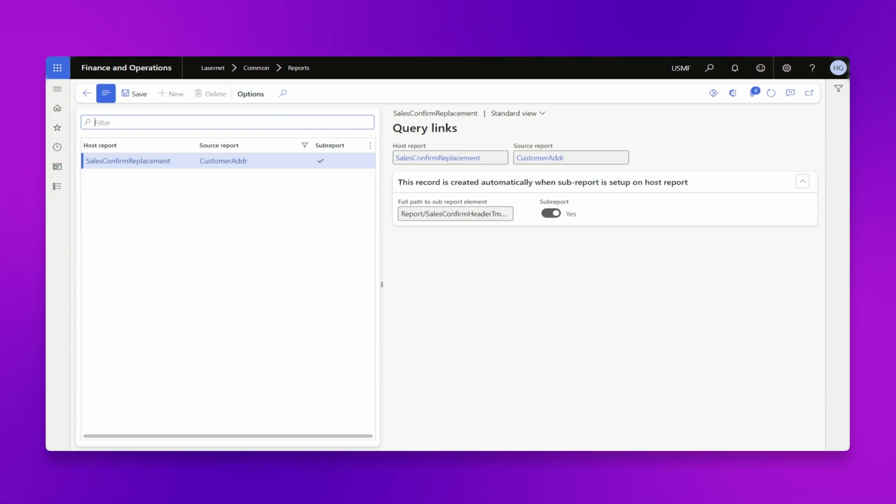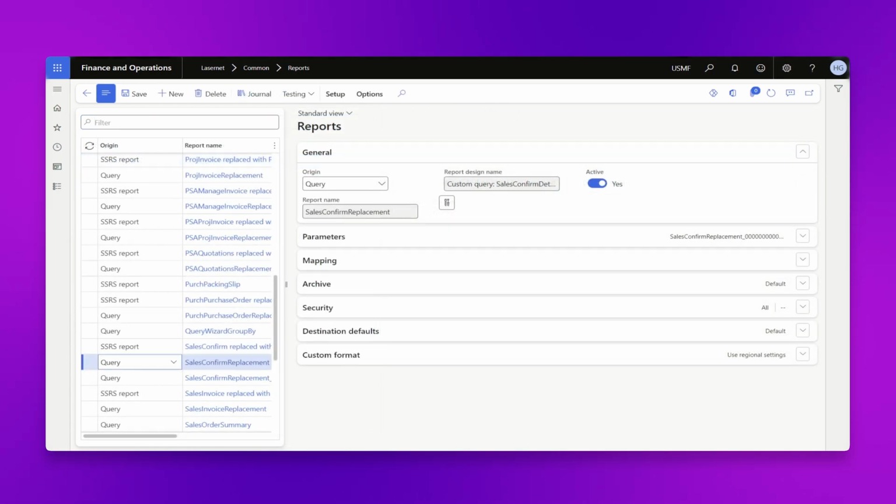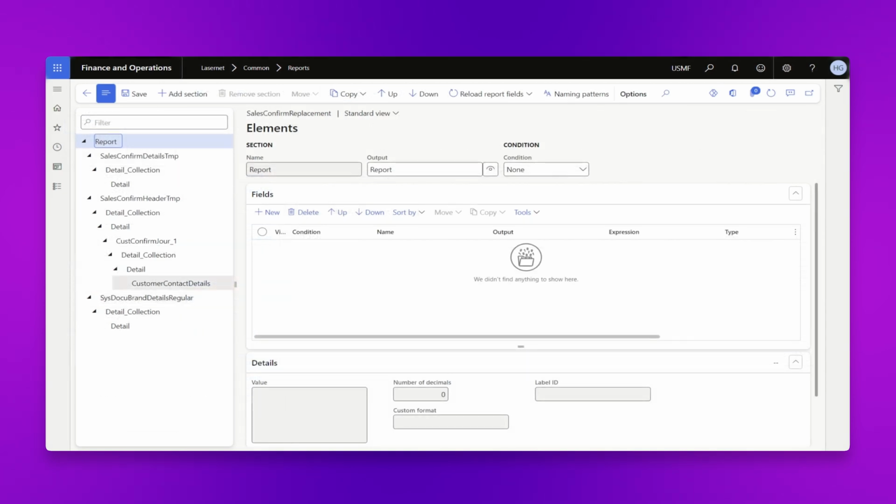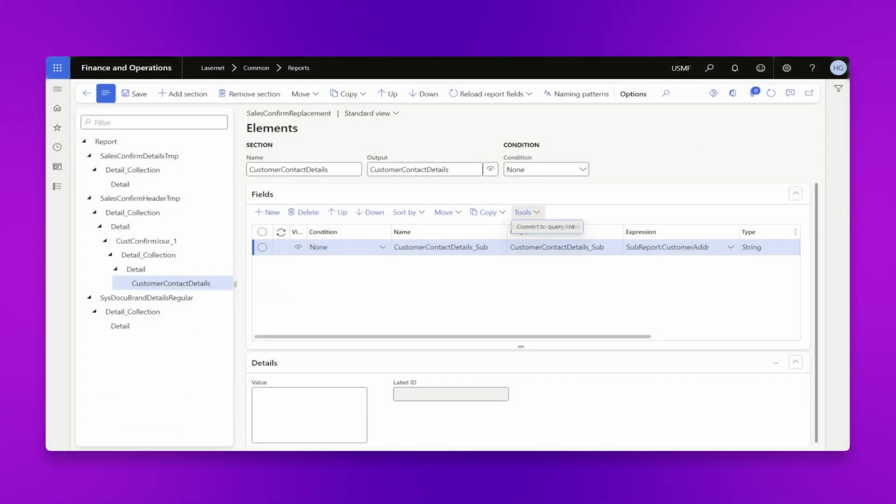You can convert existing subreports into query links by navigating to the subreport record in the structure and selecting Tools, then Convert to Query Link.